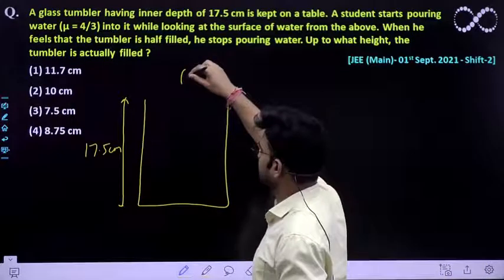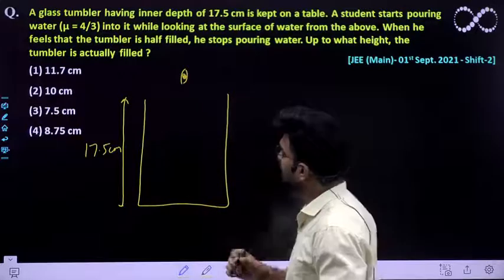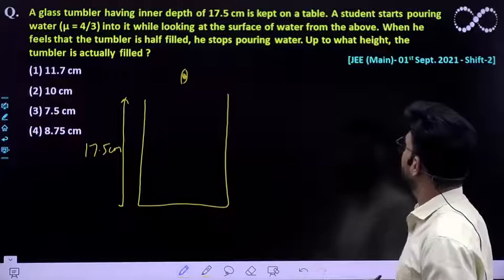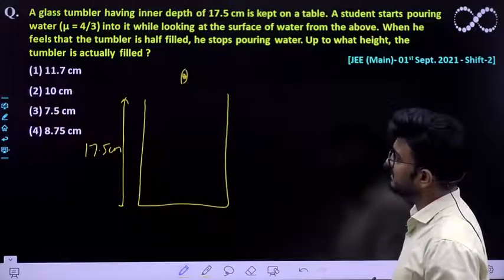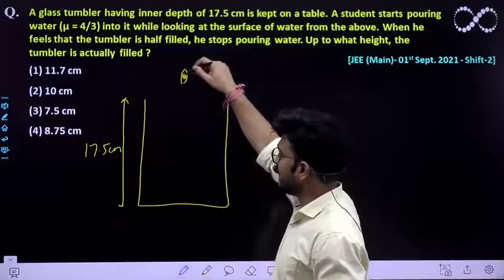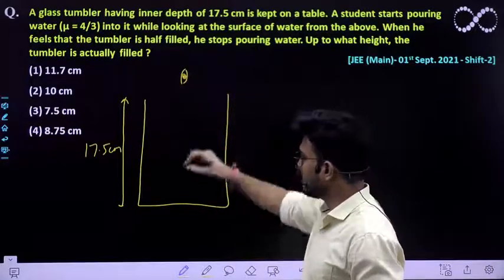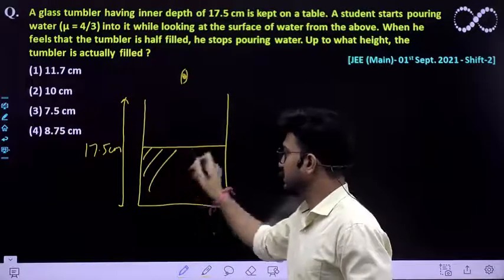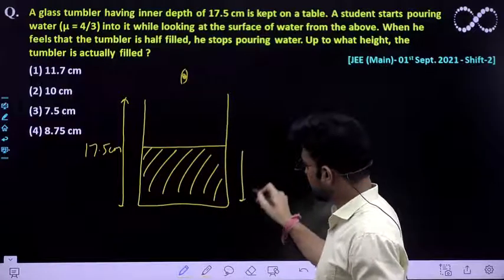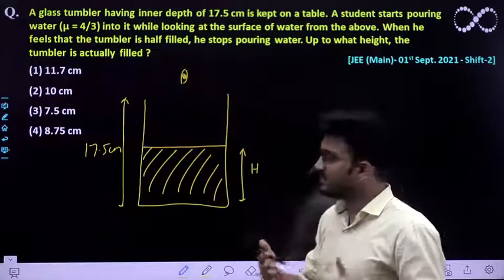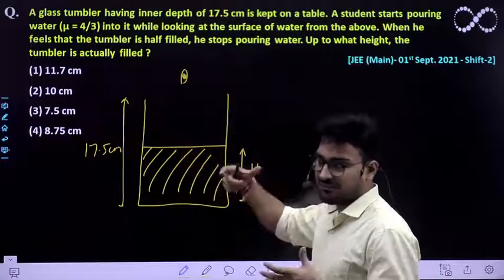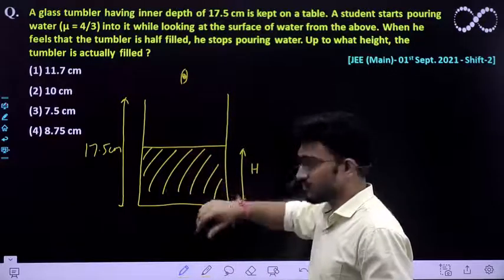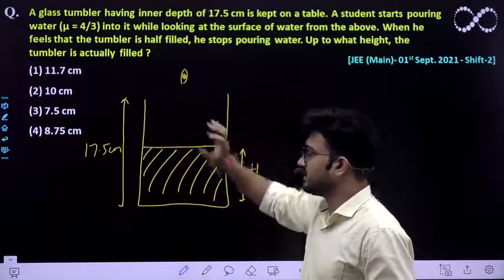So a student is looking from above and pouring water of refractive index 4/3 into this tumbler. When he feels that the tumbler is half filled, he is pouring the water and at a certain depth he feels it is half filled. Let this depth be h. So the student from above will feel as if it is half filled, which means this length as well as this length is equal.